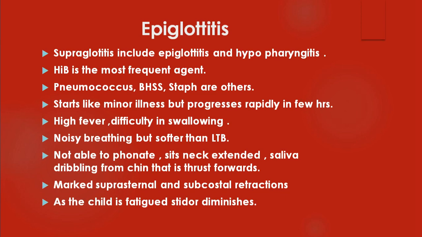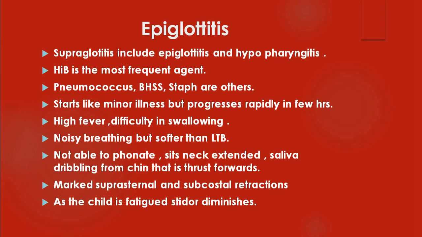Okay. Most of the time, the child will not be able to phonate because there is laryngeal involvement. He will keep his neck extended so that he can feel better relief with epiglottitis. And usually, because he has hypopharyngitis, he will not be able to swallow the saliva also. Therefore, saliva starts dribbling from the corner of the mouth. He also usually keeps the chin thrust forward so that it increases the airway space. So all these things you come across in a child with epiglottitis.